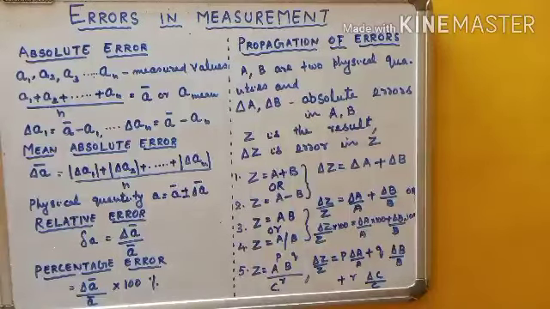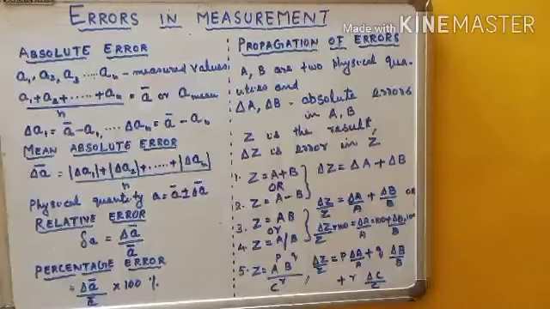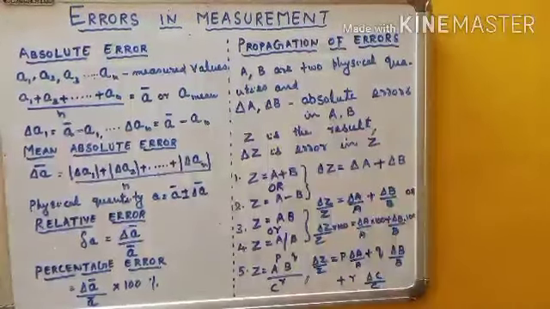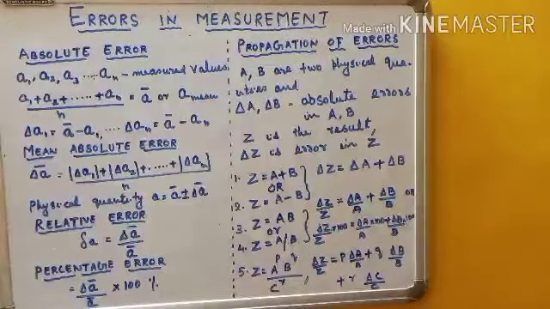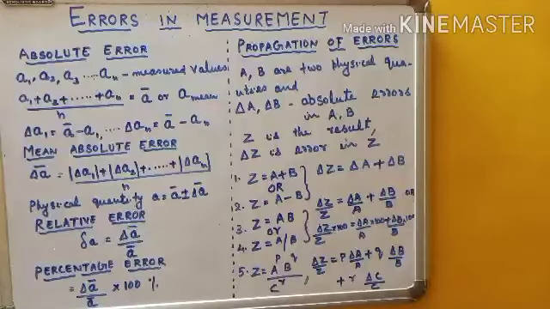Plus R into delta C divided by C. Okay, so the relative error in the result is equal to P into the relative error in the first measured quantity plus Q into the relative error in the second measured quantity plus R into the relative error in the third measured quantity, where P, Q, R all are the powers of the dependent quantities. So different cases, 5 cases we have discussed. Hope it is clear for you children.